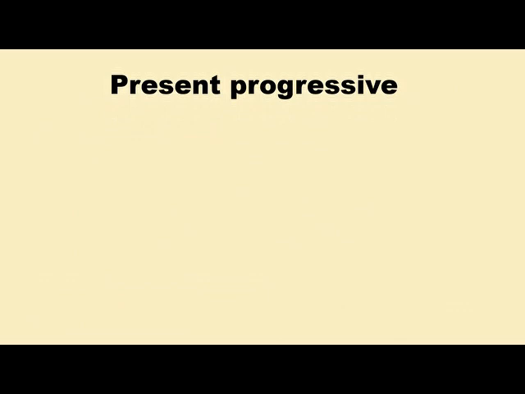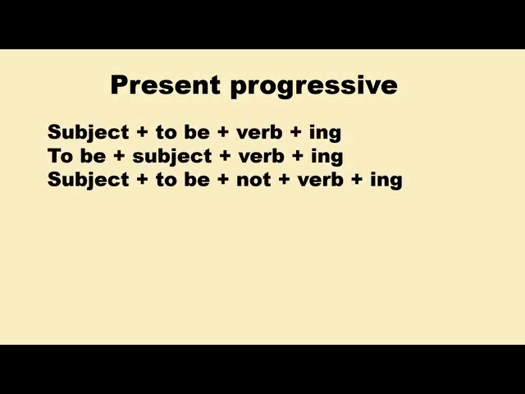So another structure that we use for future is present progressive. I'm sure you know the structure for present progressive, we use subject plus to be plus verb plus ing. For the questions, we put to be at the beginning, to be plus subject plus verb plus ing. And for the negative, we use subject plus to be plus not plus verb plus ing.